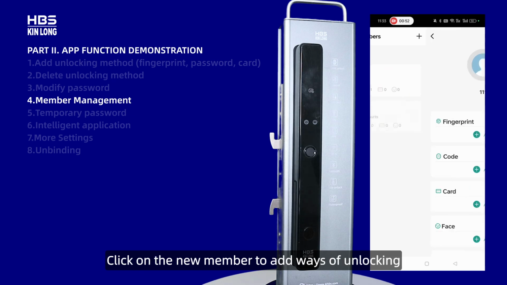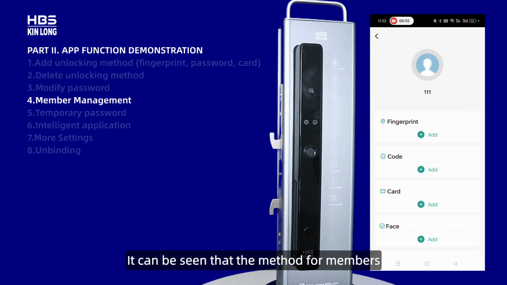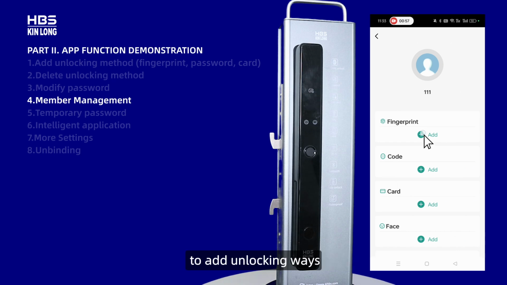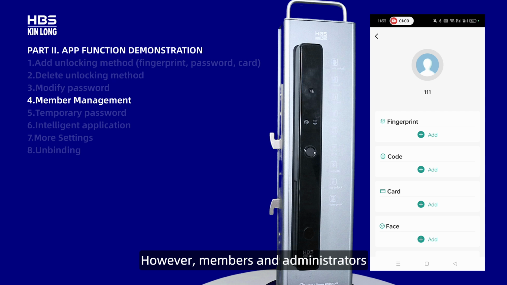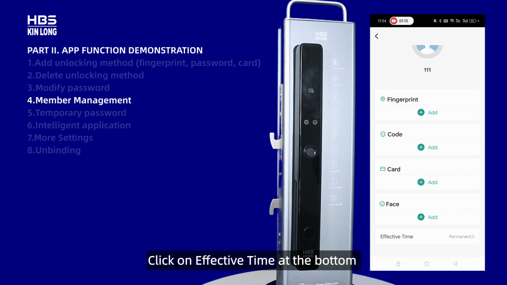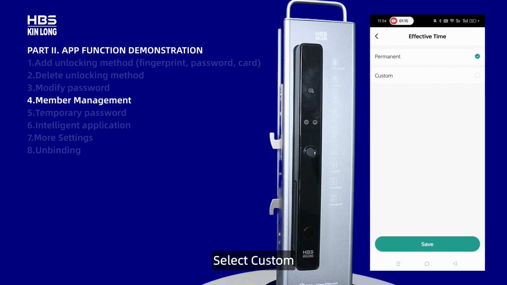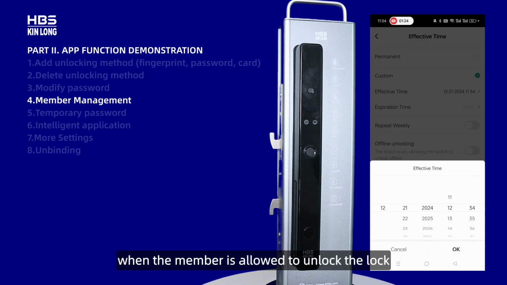Click on the new member to add ways of unlocking for him/her. It can be seen that the method for members to add unlocking ways is the same as that for administrators. However, members and administrators have different unlocking permissions. Click on Effective Time at the bottom. Select Custom. Then you can set the time and date when the member is allowed to unlock the lock.